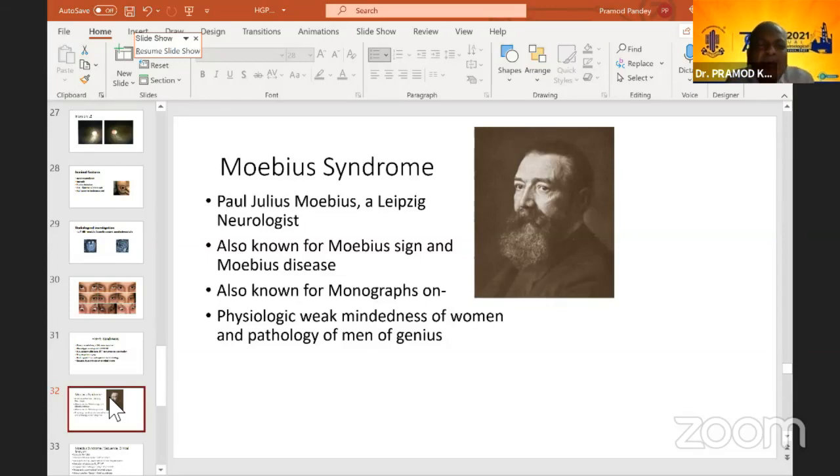Now, Paul Julius Mobius was a Leipzig neurologist, also known for Mobius sign and Mobius disease, also known for monographs on the physiology of weak-mindedness of women and pathology of men of genius.